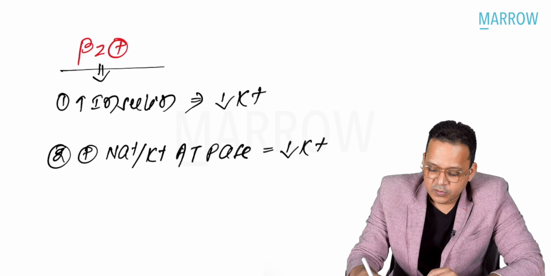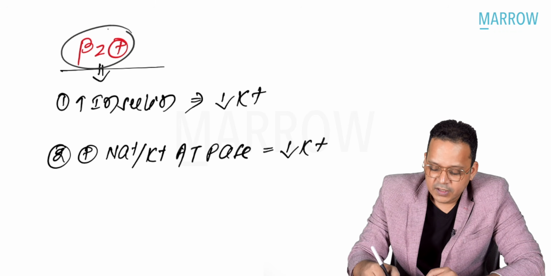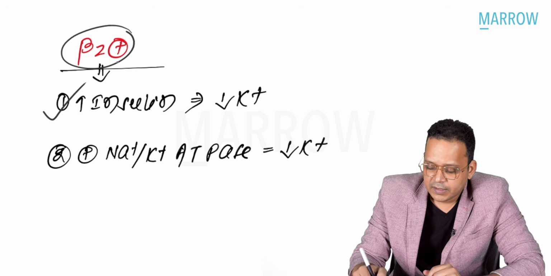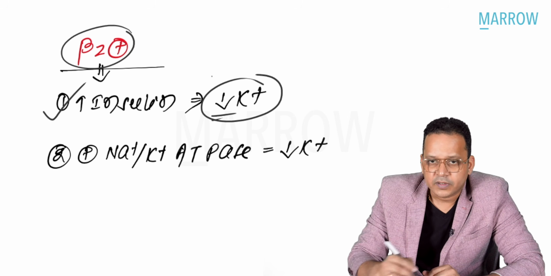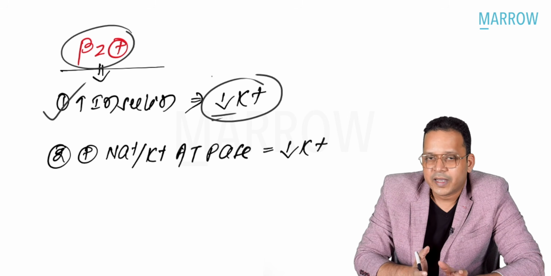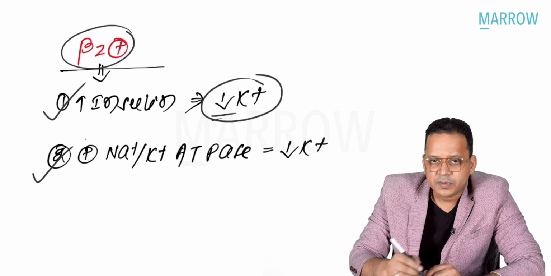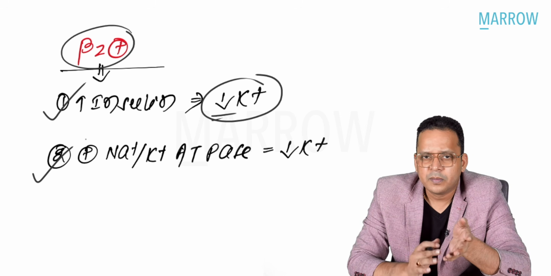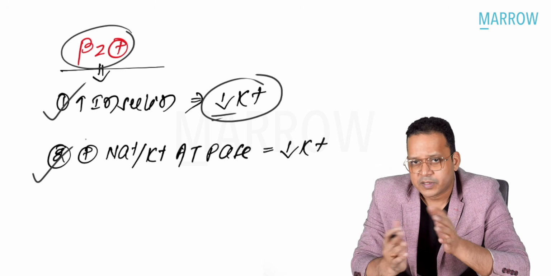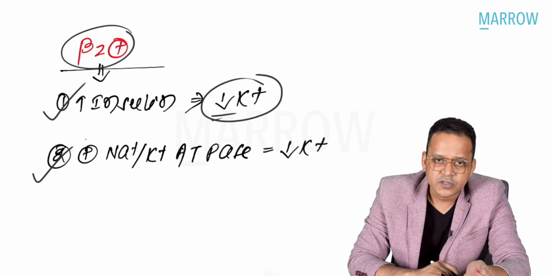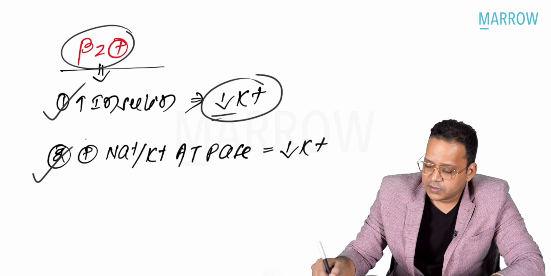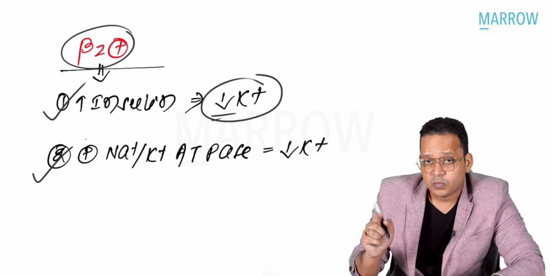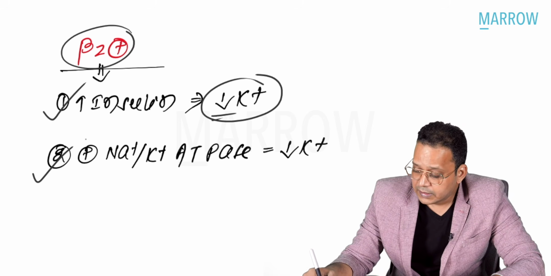So if you remember beta 2 receptors, we discussed that they increase insulin, and that decreases potassium level. Now, even if you knew this much, you could have answered. Apart from that, beta 2 receptors also activate sodium potassium ATPase pumps, which are present in your skeletal muscles. In a sodium potassium ATPase pump, sodium is thrown out of the skeletal muscle cell, and potassium is thrown into the cell.